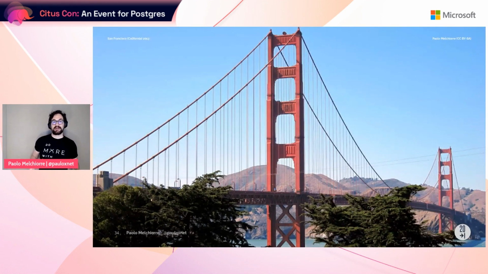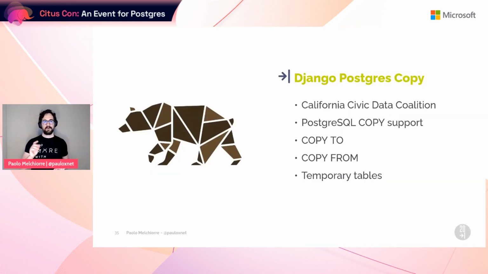I took this photo in San Francisco. We are now virtually moving to California because the package we are going to talk about is provided by the California Civic Data Coalition, an open source network of journalists and computer programmers from news organizations across America. We're talking about Django Postgres Copy.